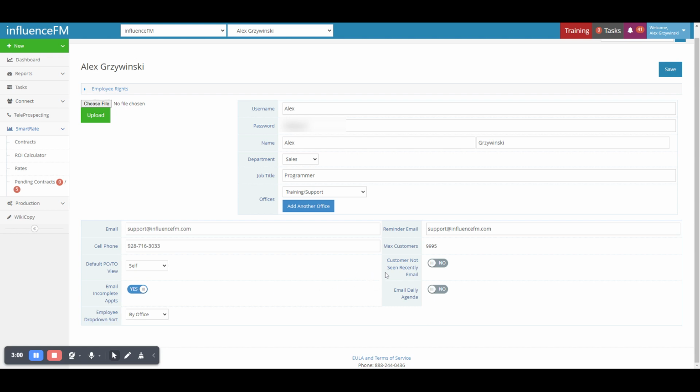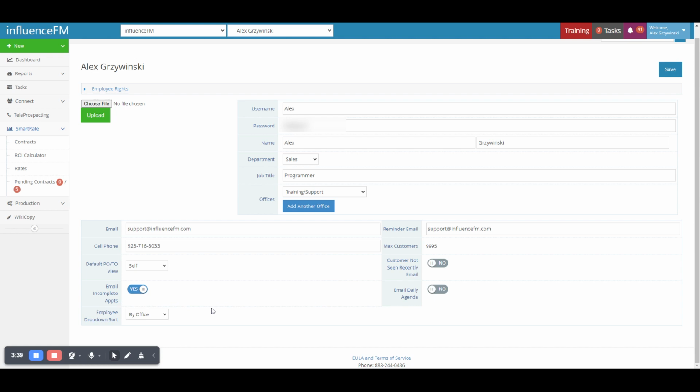Next, we have the customer not seen recently email. If this is set to yes, you will receive emails when your customers haven't been seen recently. There's an employee or email incomplete activities. So if you set that to yes, you'll be emailed every time that you have appointments that you did not complete on your calendar. And you can also enable email daily agenda, which will be an email report showing you in the morning what your calendar agenda would look like for the day. So any of those reports can be turned on here by setting them to yes, or turned off if you no longer wish to receive them.